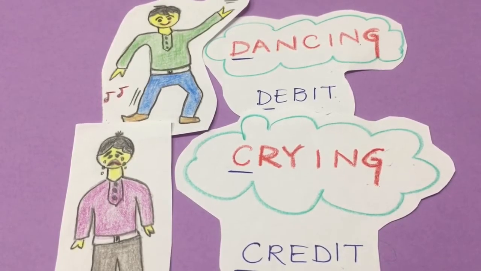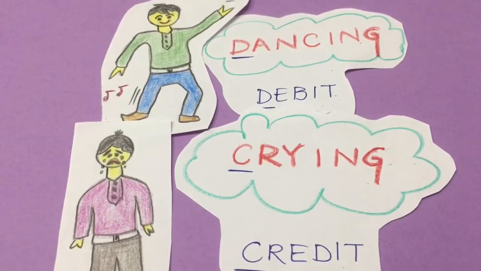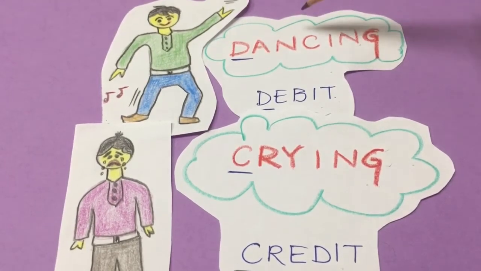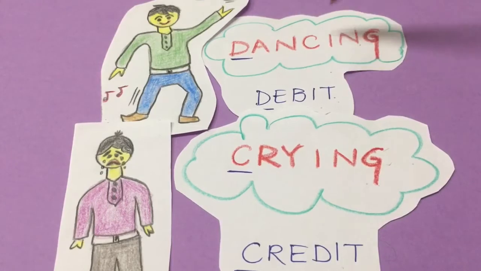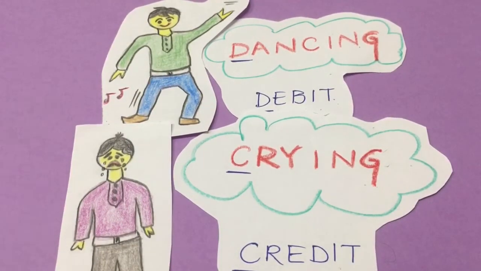Namaste. Today in this video, I'm going to share one trick with you which will help you to understand and also learn the golden rules of debit and credit. The trick is consider debit as dancing and credit as crying. Now before I start applying this trick to all the golden rules of debit and credit, let's understand the types